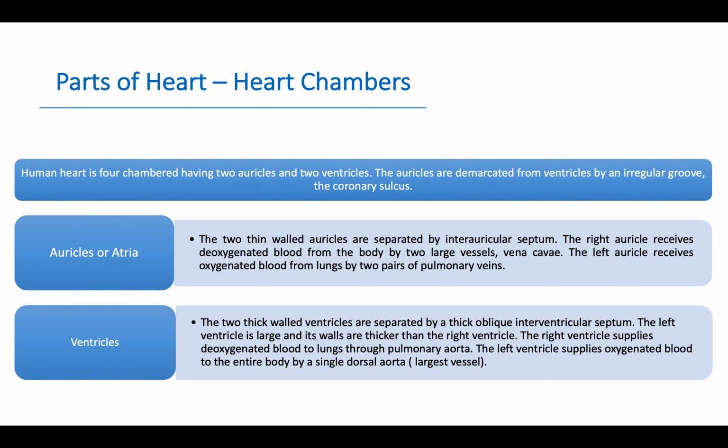Parts of heart, chambers. We all know that the human heart is four-chambered, having two auricles and two ventricles. On the upper side are the auricles, on the lower side the ventricles. The auricles are demarcated from the ventricles by an irregular groove, the coronary sulcus, that can be seen from the external surface.